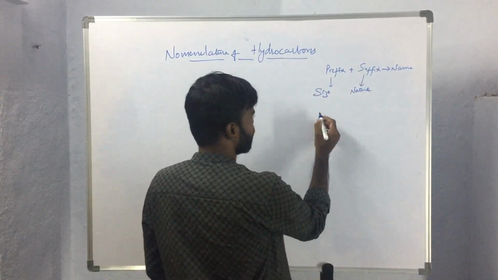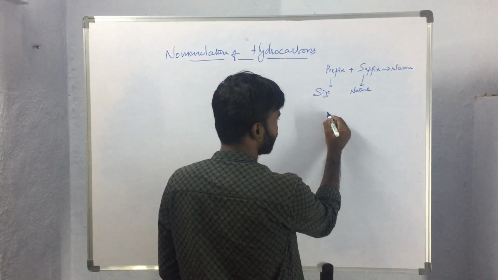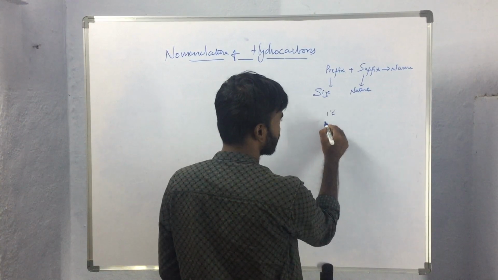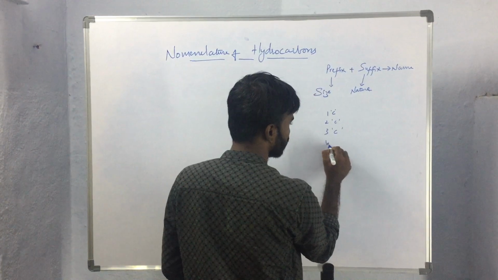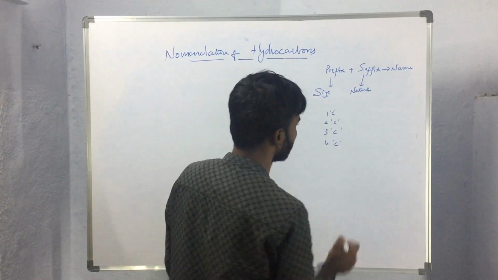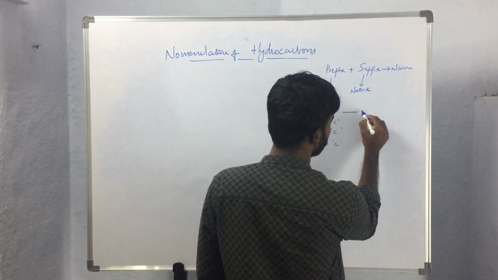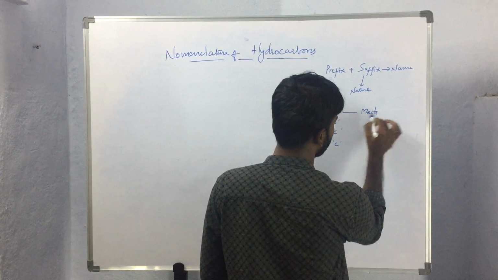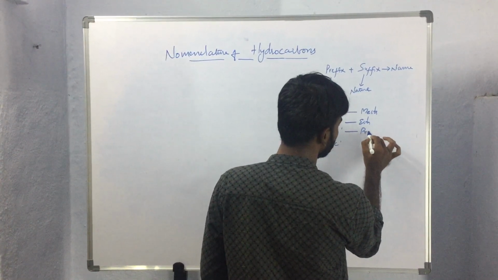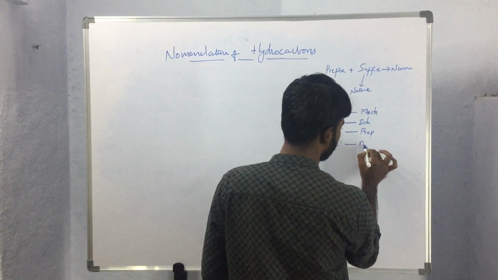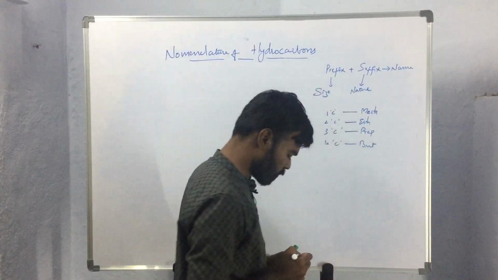So the compounds having 1 carbon atom, 2 carbon atoms, 3 carbon atoms and 4 carbon atoms are given general names like meth, eth, prop and but.